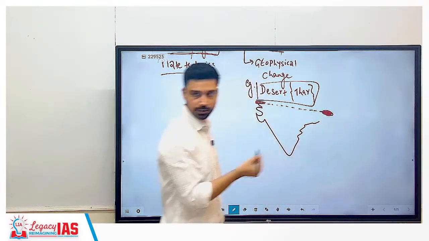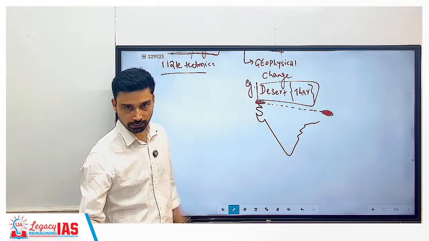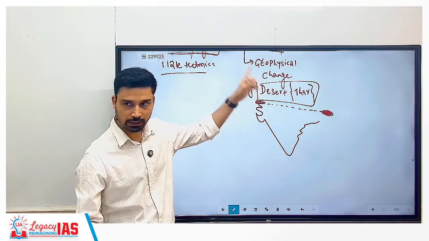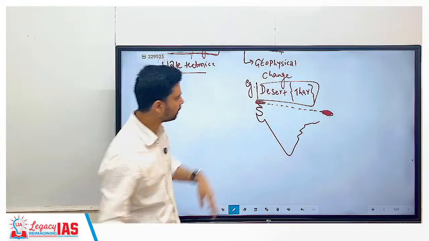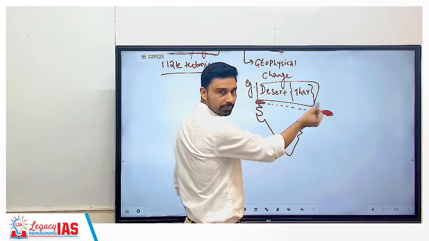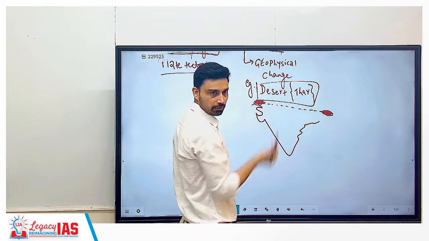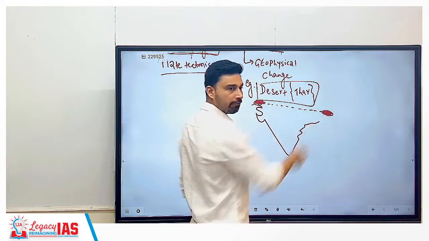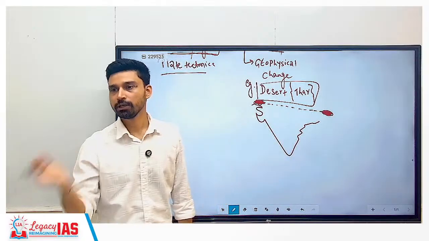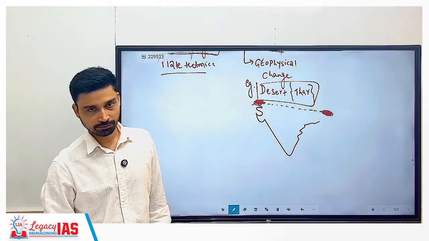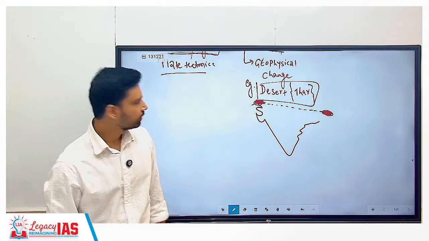Very high density vegetation in the northeastern part, Meghalaya. Further up you have Assam, Bhutan, all these regions. So you can see that latitude wise it is the same latitude, exactly the same location. But in the western part you have desert, and in the eastern part dense green forest, an exact opposite kind of landscape, a different kind of landscape, right? So how will you answer it?